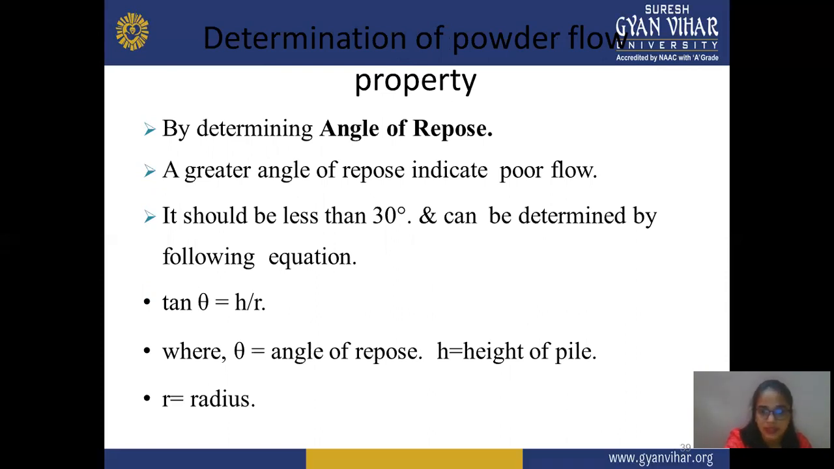In this, a greater angle of repose indicates poor flow. If the reading of the angle of repose is more, then it may indicate poor flow property. It should be less than 30 degrees and can be determined by the following equation: tan theta is equal to h by r, where theta is the angle of repose, h is the height of the pile, and r is the radius.